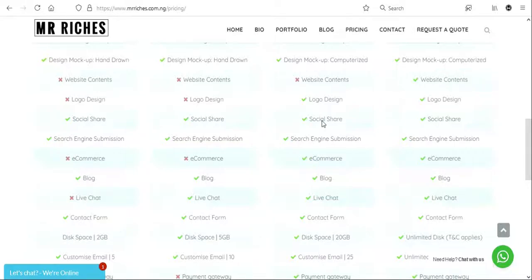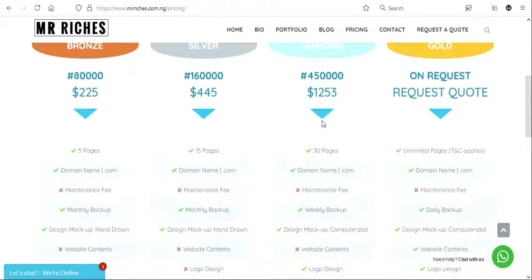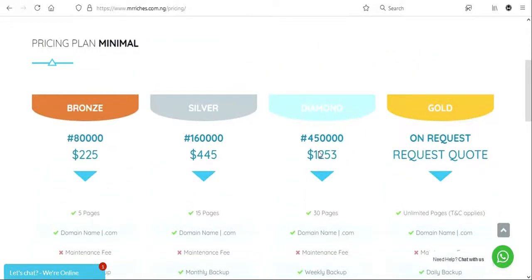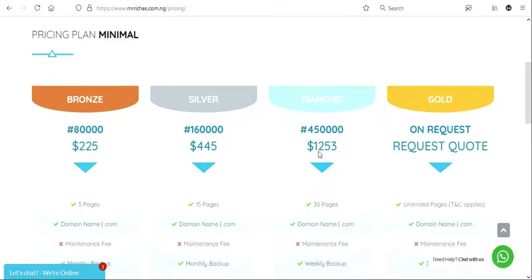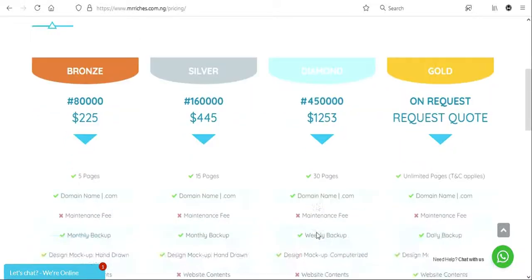So anybody that says he or she wants an e-commerce website that can do something close to Jumia, you fall under this category on a basic level, not on an advanced level. Jumia, Konga, eBay, they are all advanced e-commerce websites. But on a basic level, you will get a good and functioning e-commerce website.